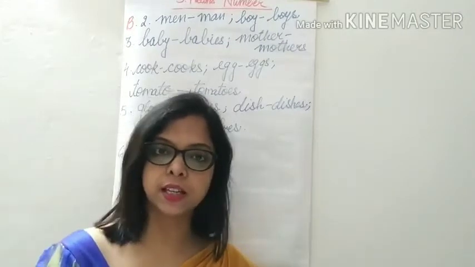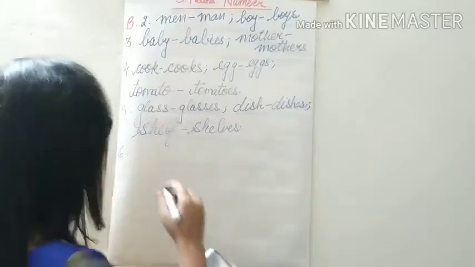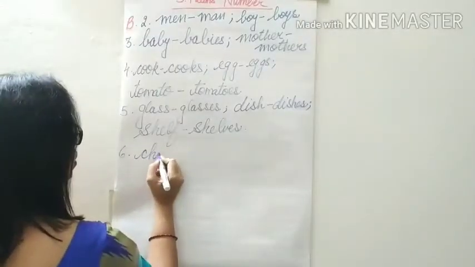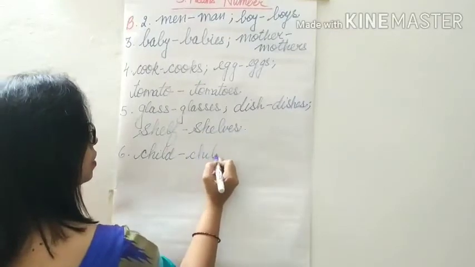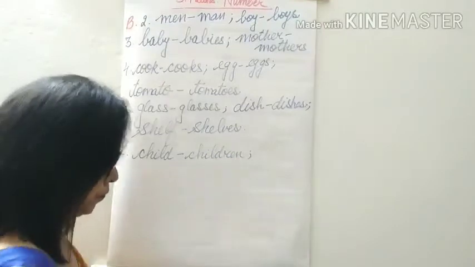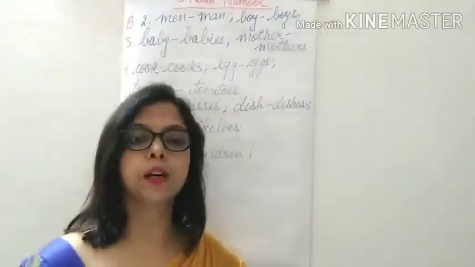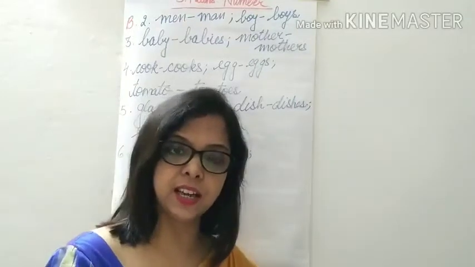So child is singular and we make it plural by writing it as children. So child becomes children. Wolf will become, again F is there, so we drop F and we add VES to it. So wolf becomes wolves.